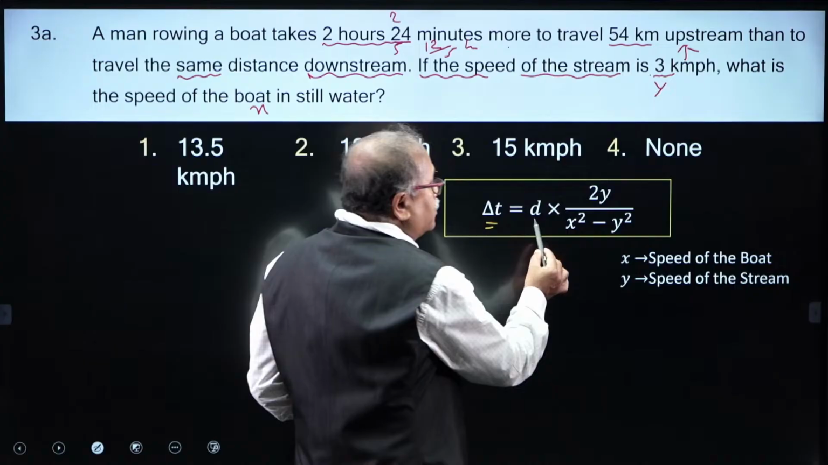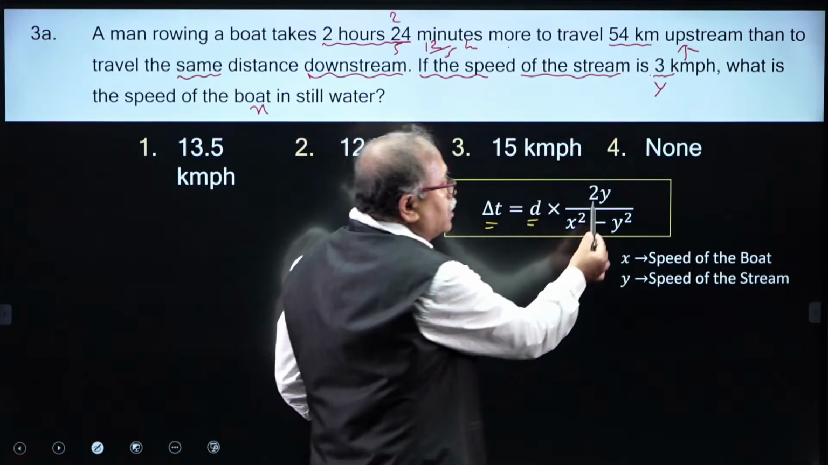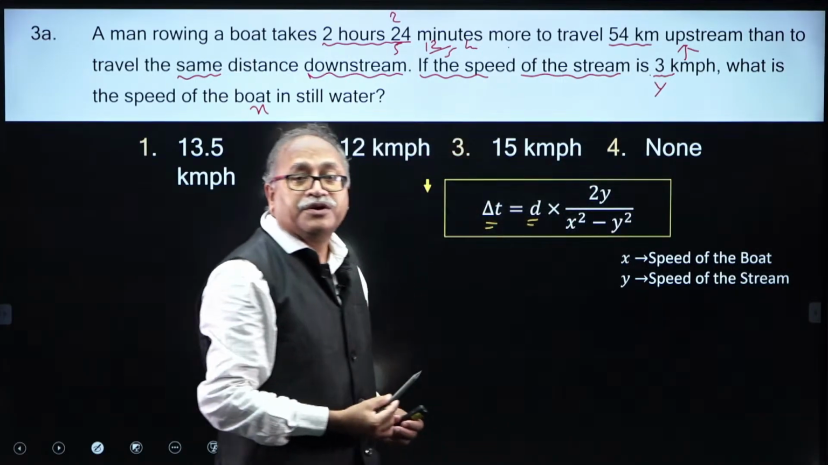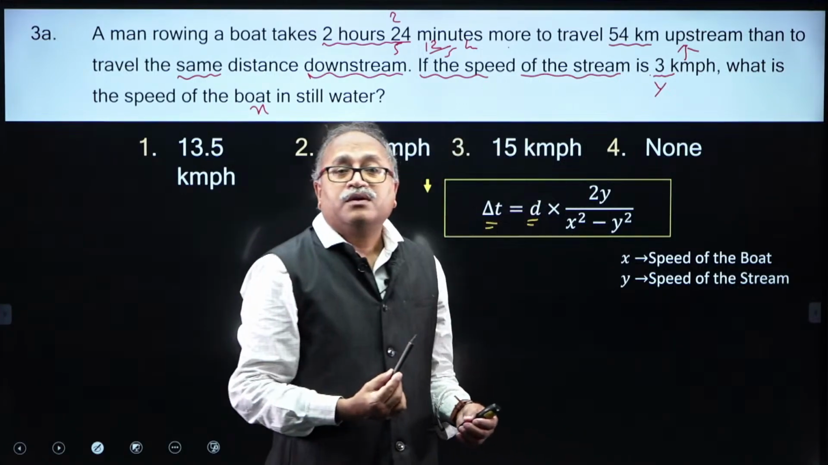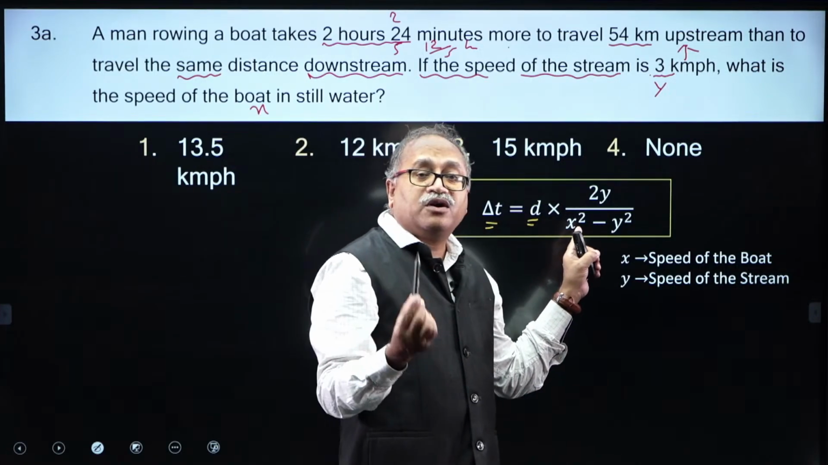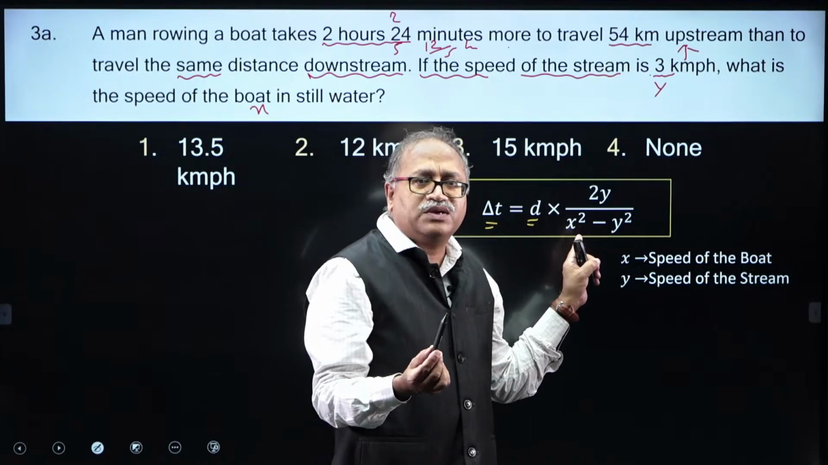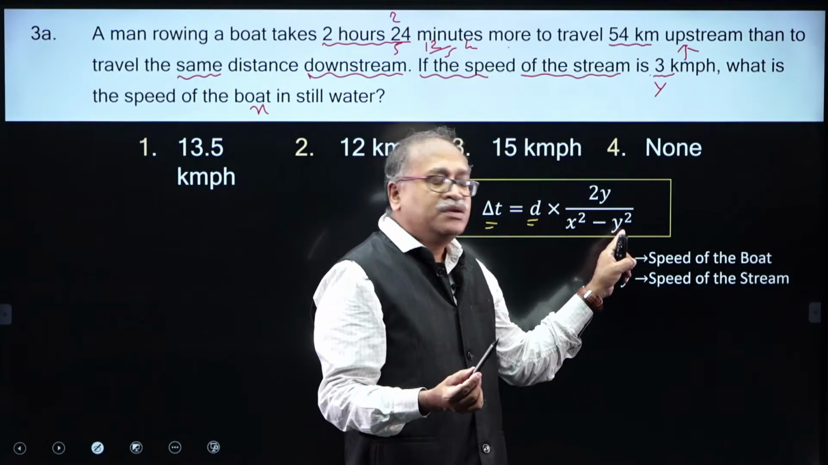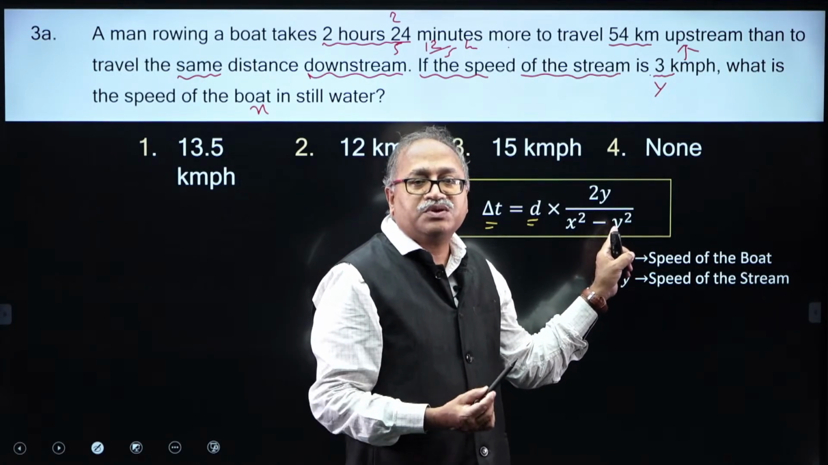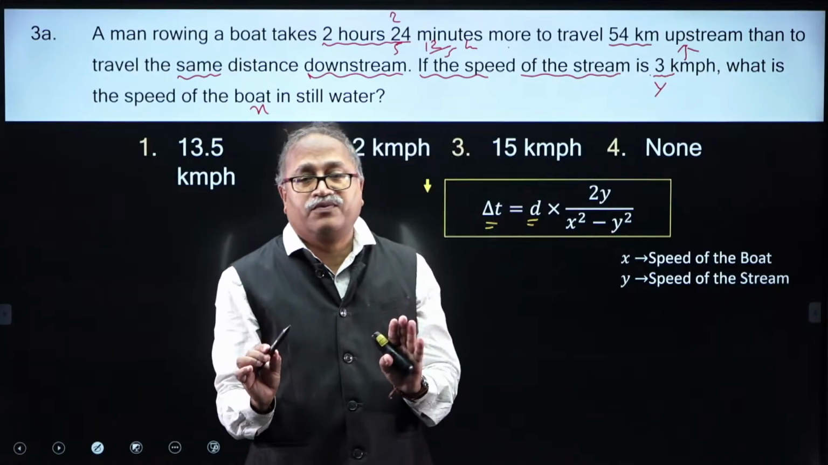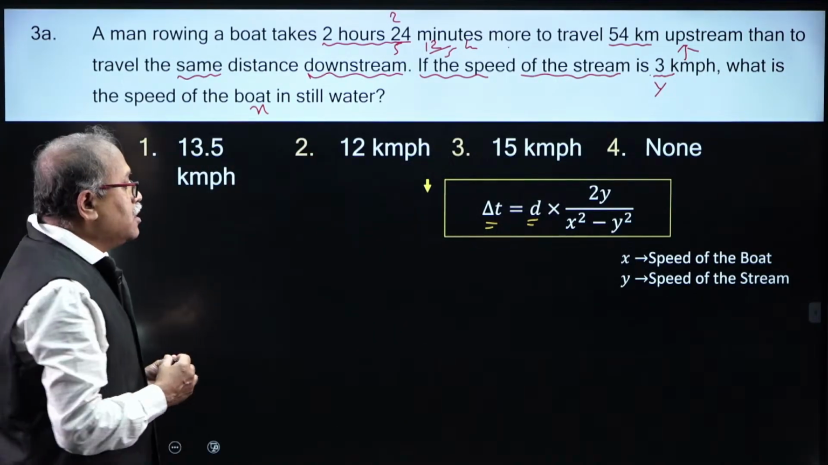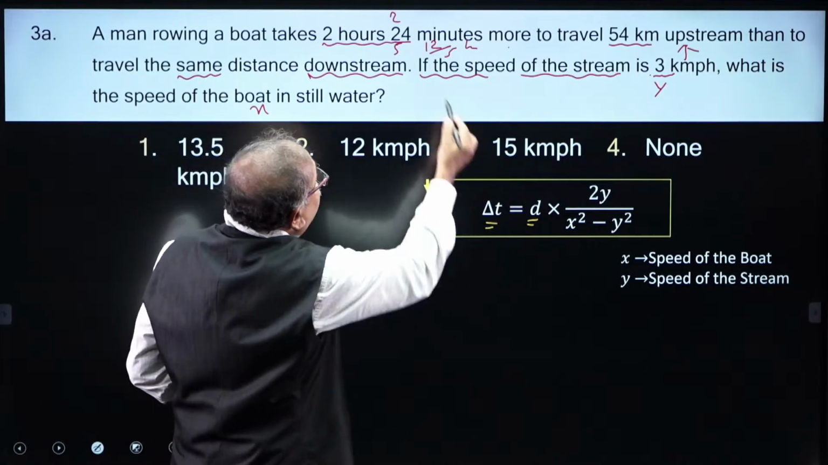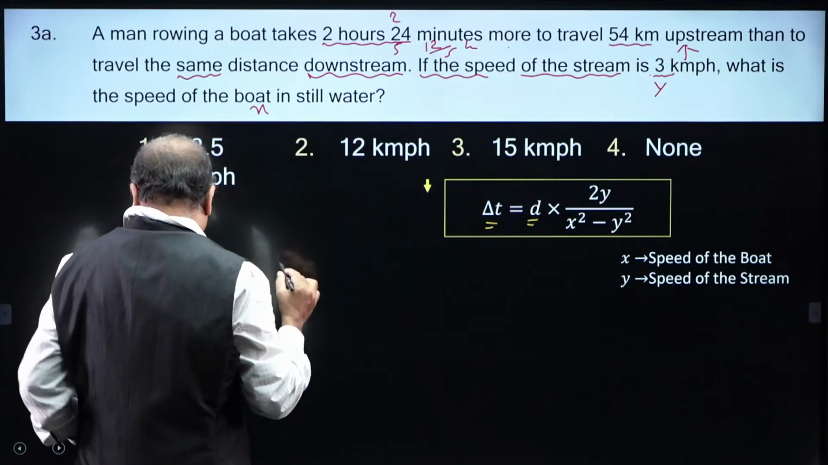So, distance into 2y, 2 times the speed of current, divided by the square of the speed of the boat, since the speed of the boat will always be greater than the speed of the stream, minus the square of the speed of the stream. There is a direct formula. So if that question comes, I will directly say that the difference of time is 12 by 5.